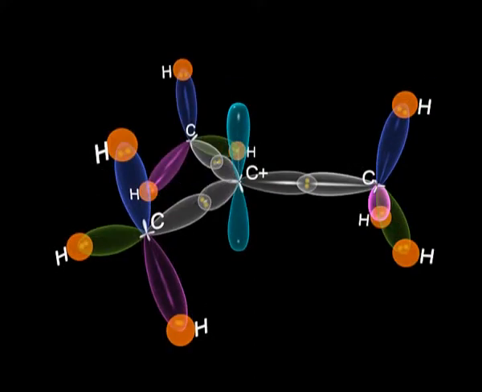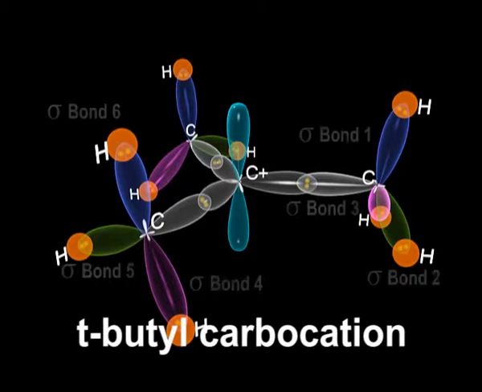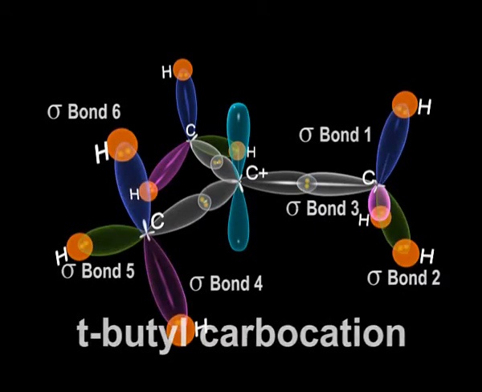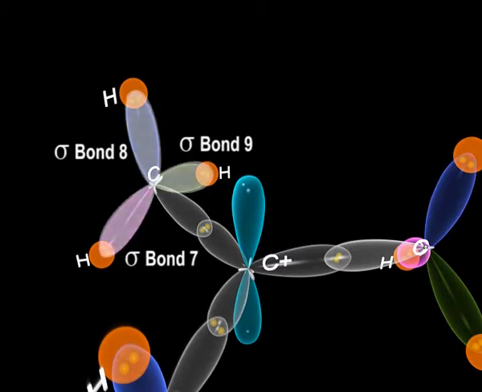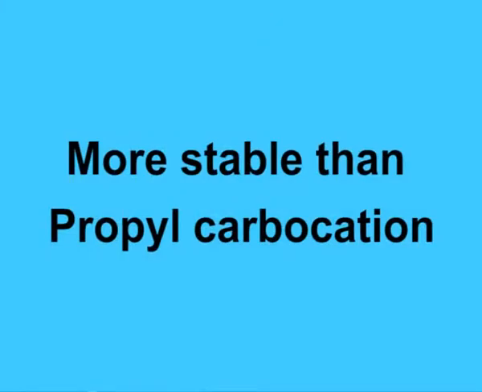Let us next have a look at the tertiary butyl carbocation structure. 9 stabilizing interactions are formed with sigma bonds. Let us again have a look at them one by one. This means that this structure is more stable than isopropyl carbocation.